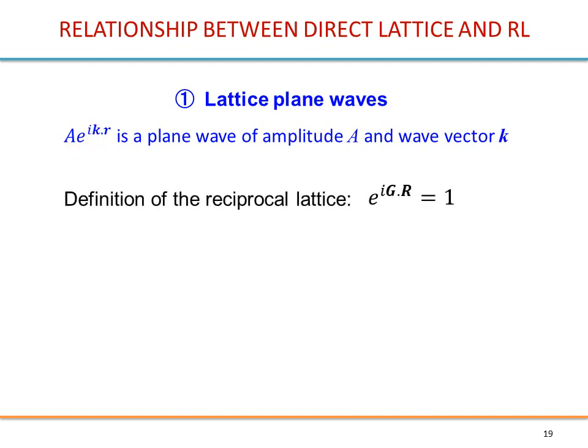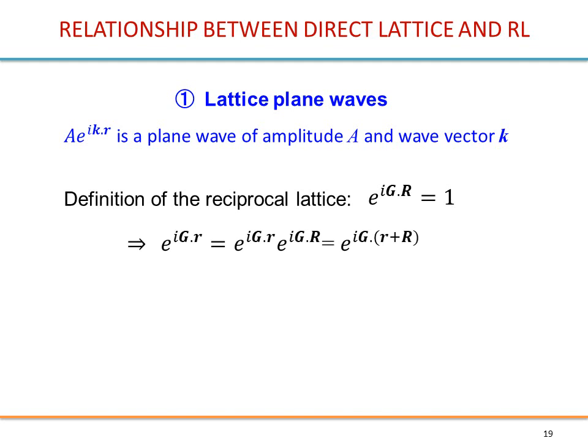Alright, so now look at the definition of the reciprocal lattice according to Laue. So it is given by these g vectors, but this can be regarded as the equation of a plane wave whose wave vector is g.